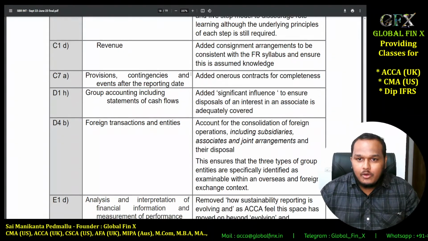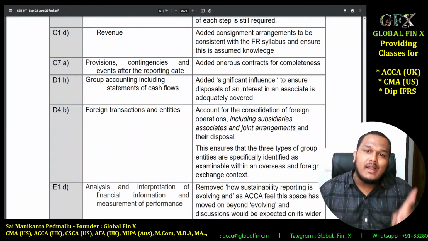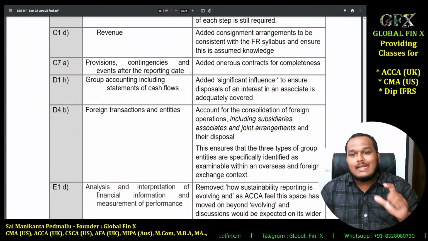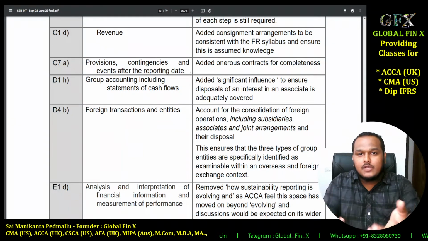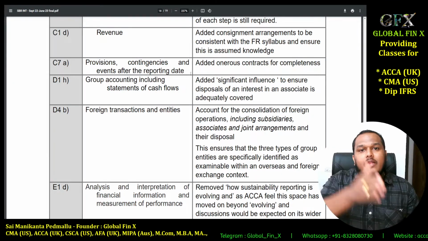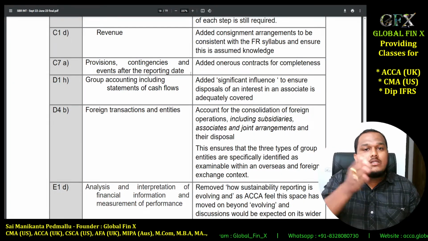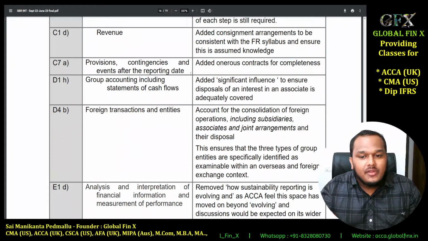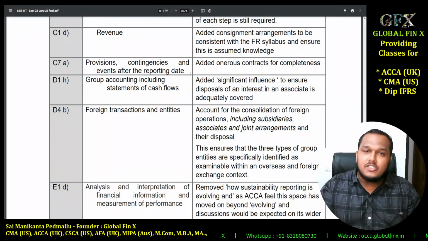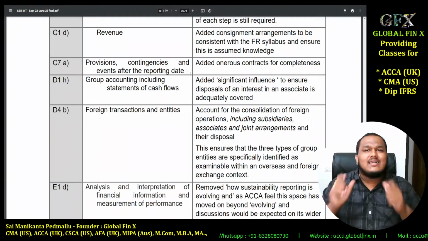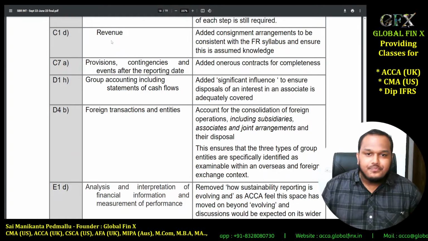You do not need to do anything additional. If you have not enrolled with me for SBR, just go back to your FR textbook, open IFRS 15, and you'll find the topic of consignment. Let me give you a quick summary. When there is consignment, the sales should be recorded by the consignor and the purchases should be recorded by the consignee. The consignee will only record the revenue in the form of consignment commission. The consignee should not record the sales revenue in their books of accounts. That is the key point for you to understand.